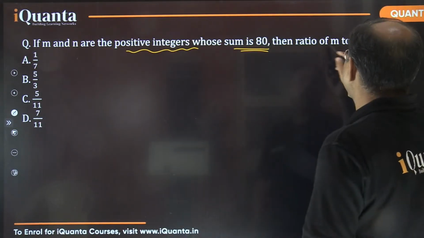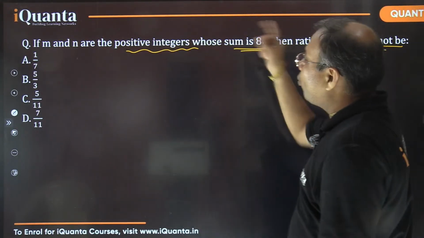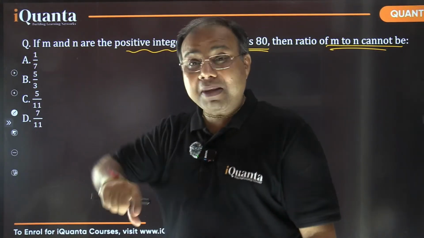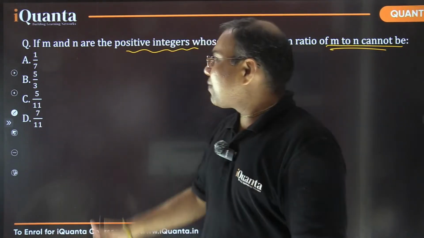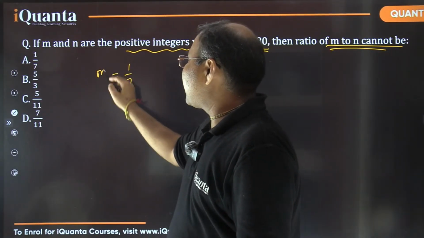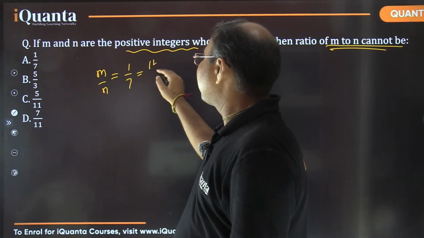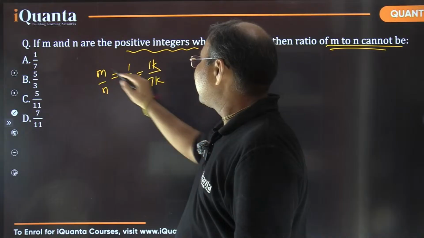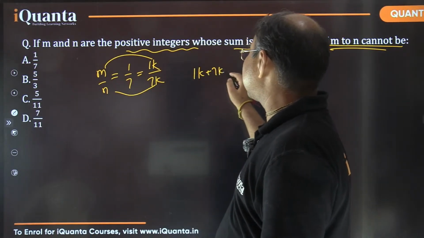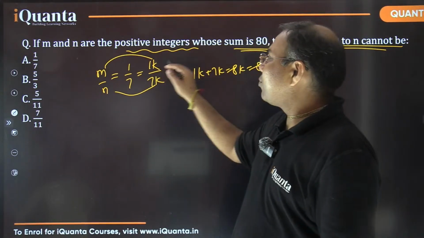So then the ratio of m to n cannot be. So I am breaking the number 80 in two parts, m and n, and then we need to see what could not be the ratio of m and n, right? If I see the first option 1:7, if this is the ratio of m by n, that means if m is equal to 1k, then n should be equal to 7k. And we know that their sum is equal to 80, that means 1k plus 7k, which is 8k, should be 80.